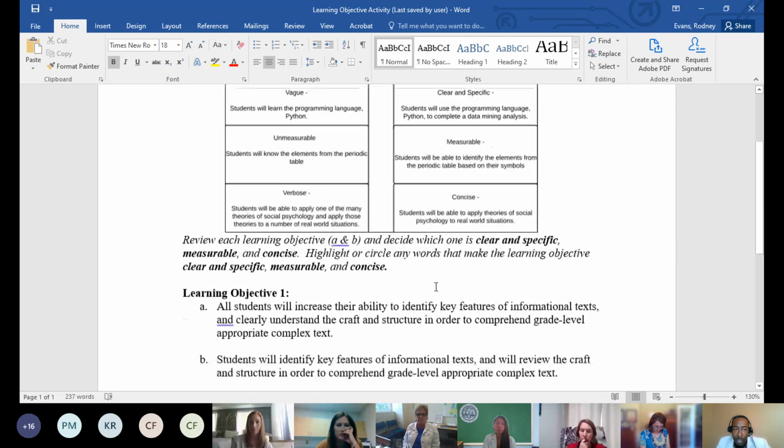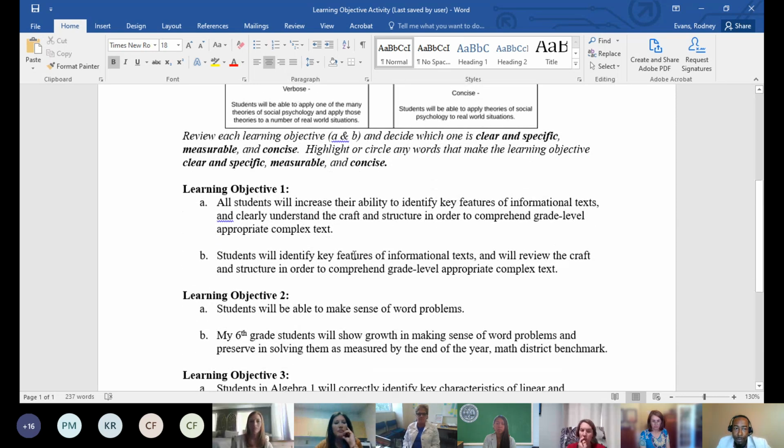And then you were to decide out of the two, right, which was the appropriate or the well-written learning objective. We asked you to highlight any words that would make the learning objective clear, specific, measurable, and concise. So we're going to ask you to retrieve your document now, and we're going to look at this activity. So what I'm going to do now, I'm going to ask a participant to read A for learning objective 1, and also to read B, and then we'll see what your selection was. So I'll invite someone to come on the mic now to please read learning objective 1, A, and B.